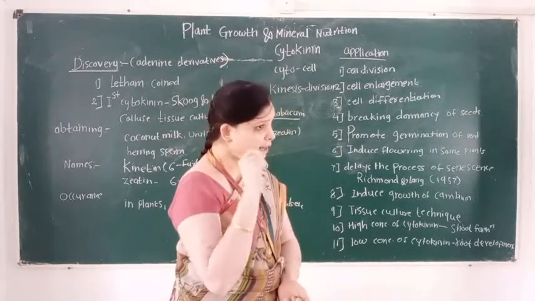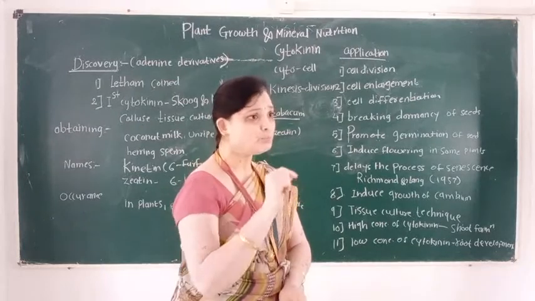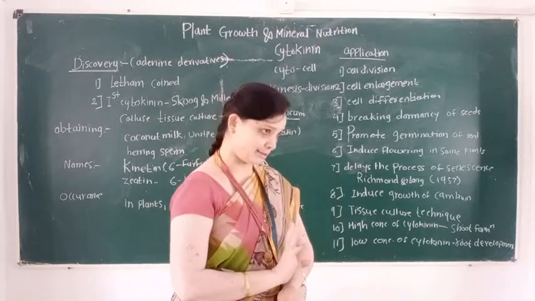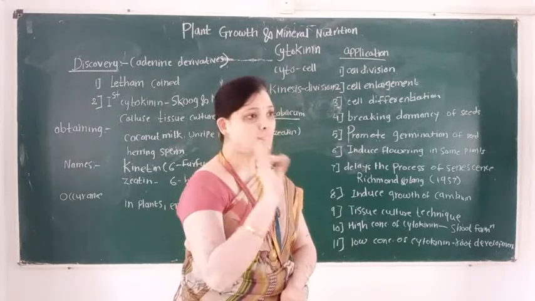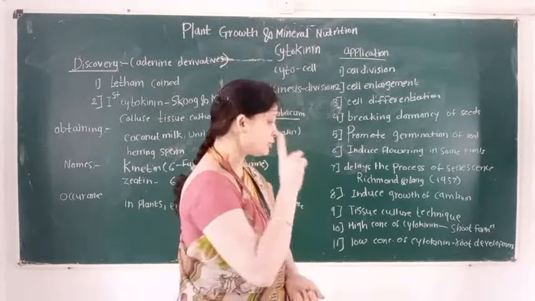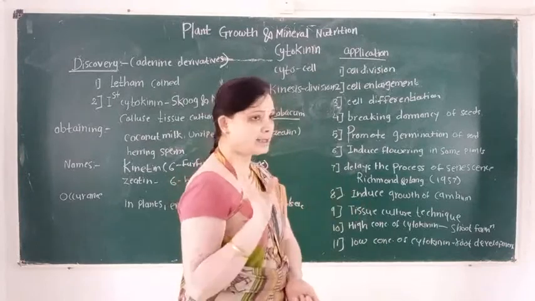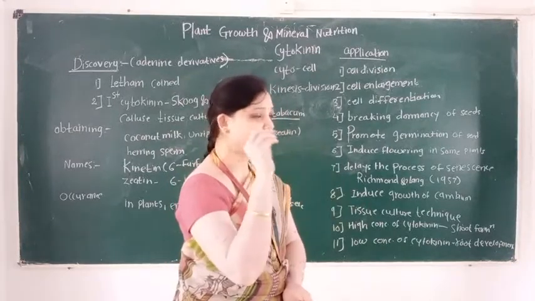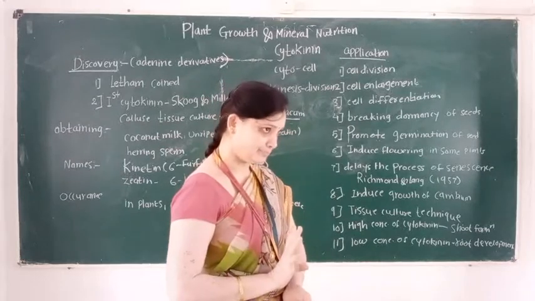Then cytokinin also promotes the growth of lateral buds. So these are the applications of cytokinin.